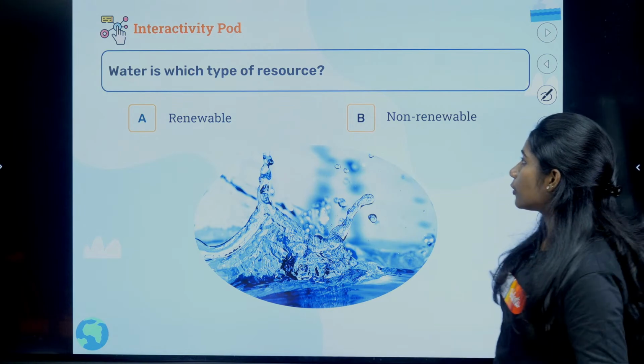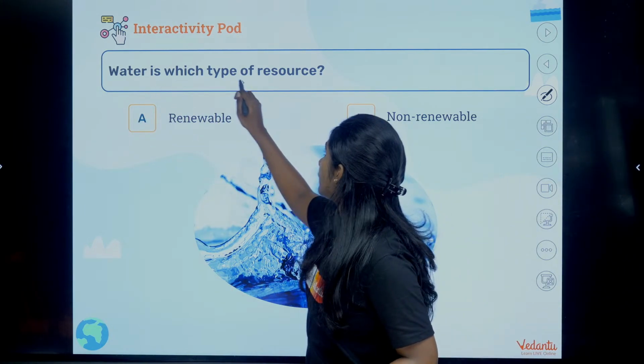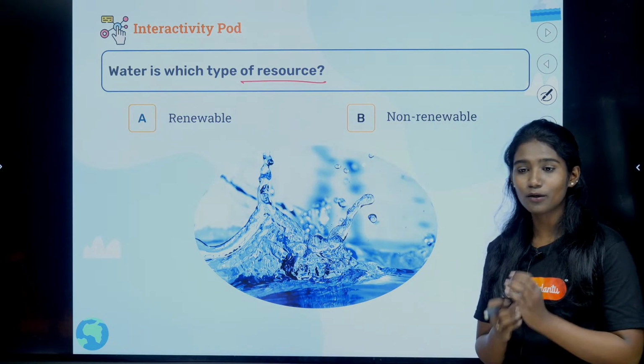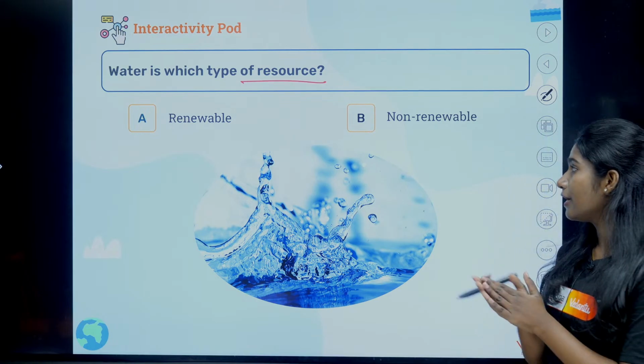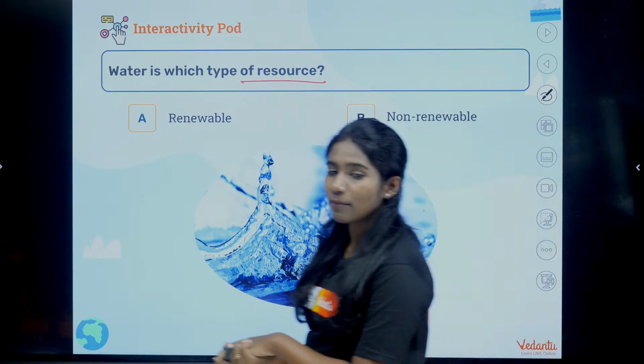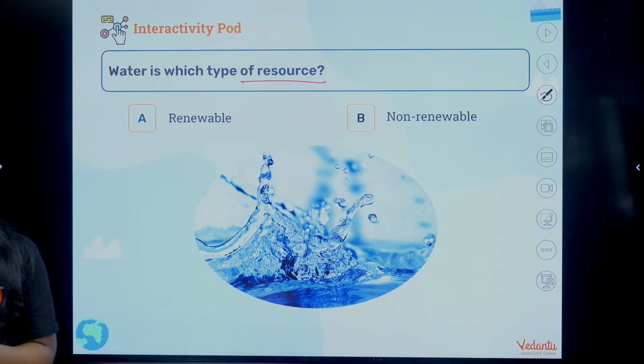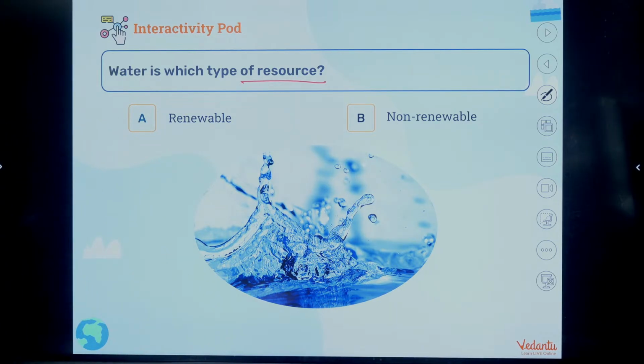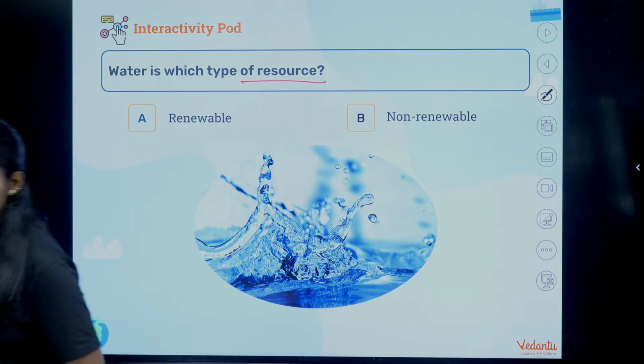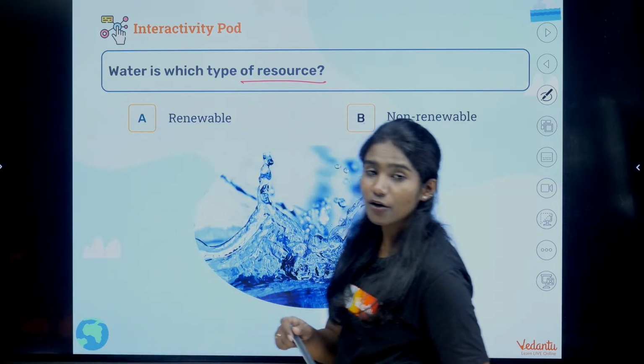Before that, now I want you all to tell me, water is which type of resource? Is it renewable or non-renewable? Come on students, comment in the comment section. Water is which type of resource? Is it renewable or non-renewable?